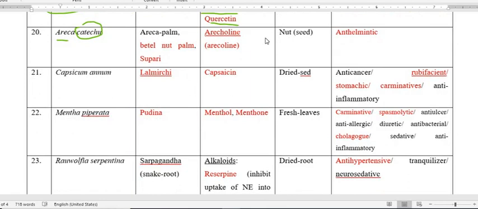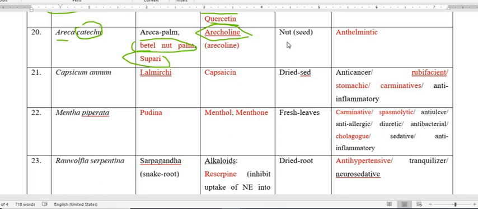Areca catechu's common name is Areca palm, and the most common is the betel nut palm, that we call supari. So betel nut palm or supari or Areca palm, the scientific name is Areca catechu, and the very important active constituent present in the plant is arecoline. Arecoline, I think, is an alkaloid, and you can check whether it is an alkaloid or not.